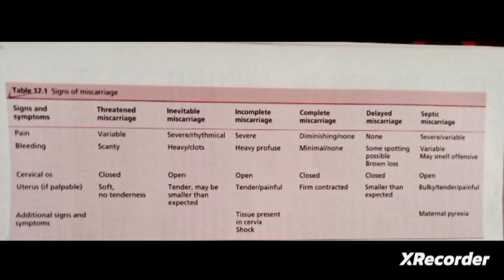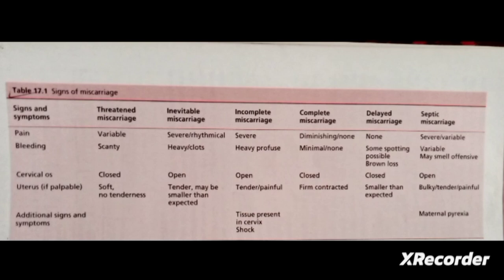Next one, complete miscarriage. In complete miscarriage, the pain will be diminishing, the bleeding will be minimal, the cervical os will be closed, and the uterus will be firm and contracted. So in complete miscarriage, everything is expelled and back in the normal position, and the os is closed after the expulsion.